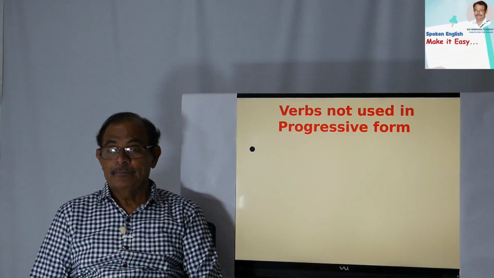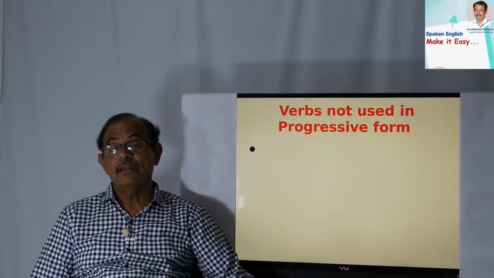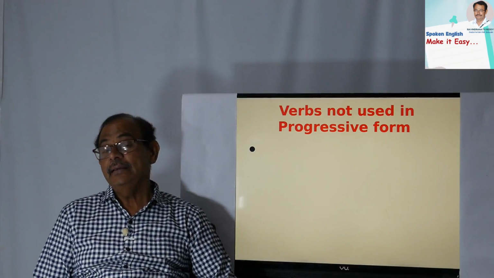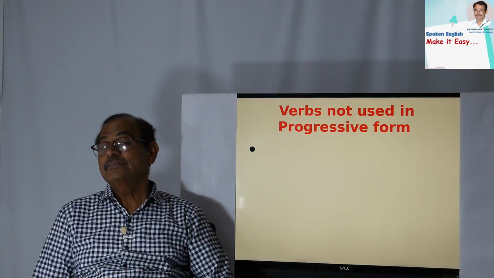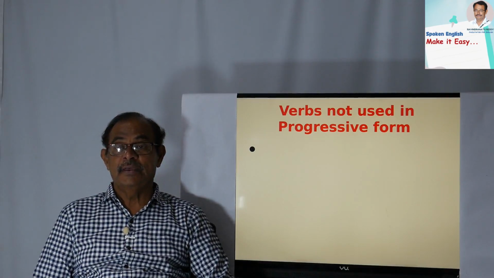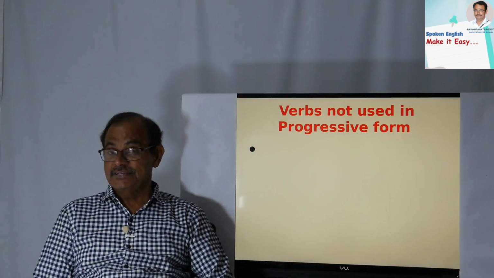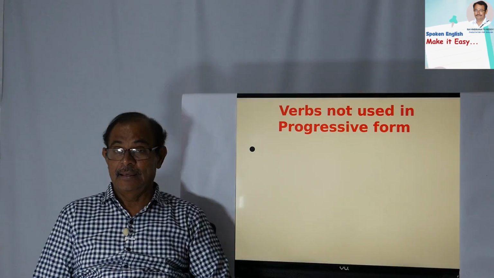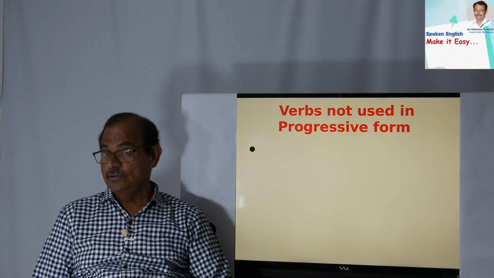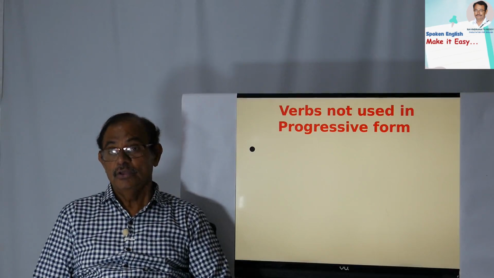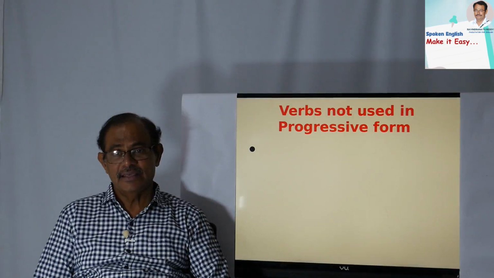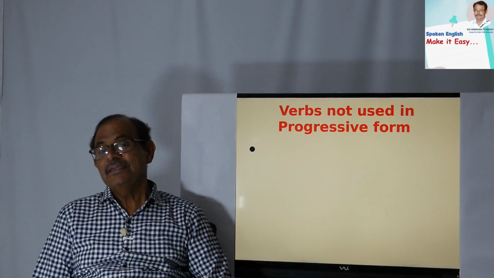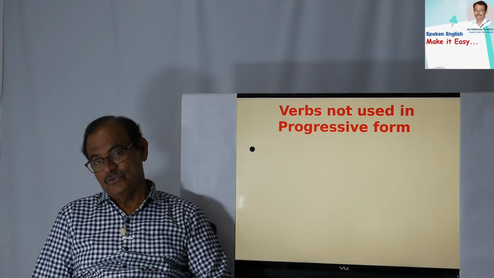Okay, so I shall summarize here. There are some verbs, verbs of perception, verbs of thinking, verbs of emotion, and ownership or possession. These verbs cannot be used in progressive form or ing form. I have given several: see, hear, look, smell, taste. You never use them in progressive form, especially have also. That is also possession. Have, has and have are used for the possessive case, you know very well. So you should not use them in progressive form. If you use them, it is wrong usage.